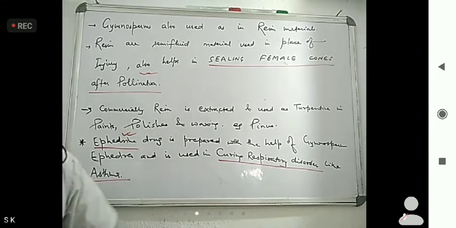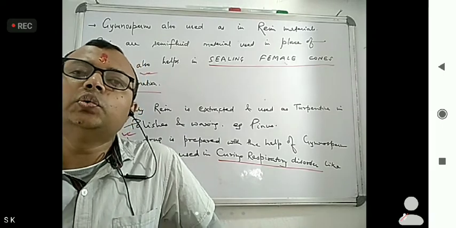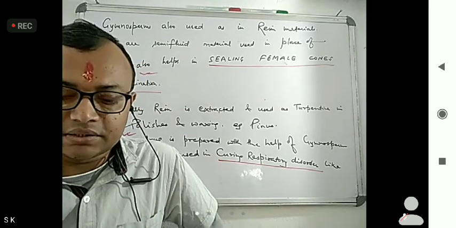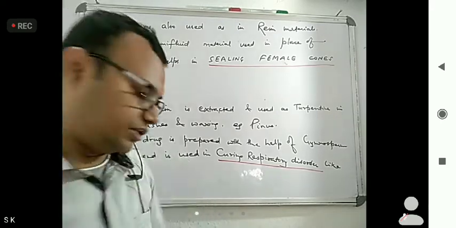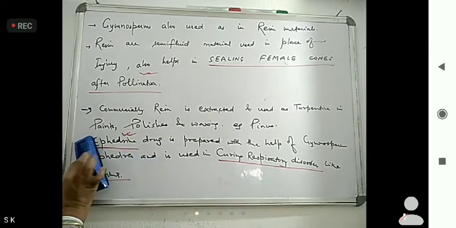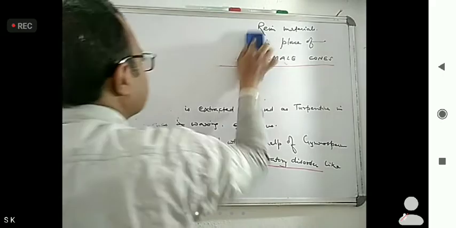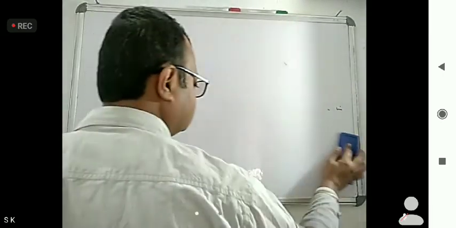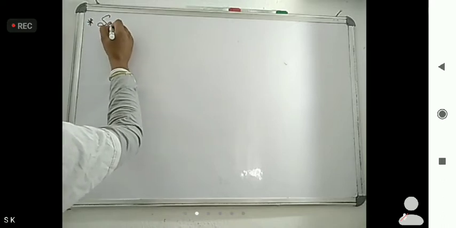Now, a starchy food is known as sago. That sago is prepared from the species Cycas revoluta. This is very important.